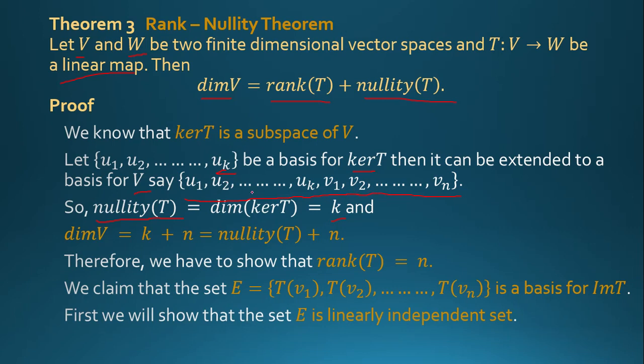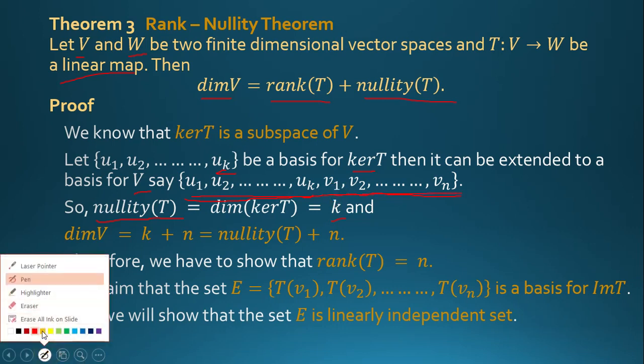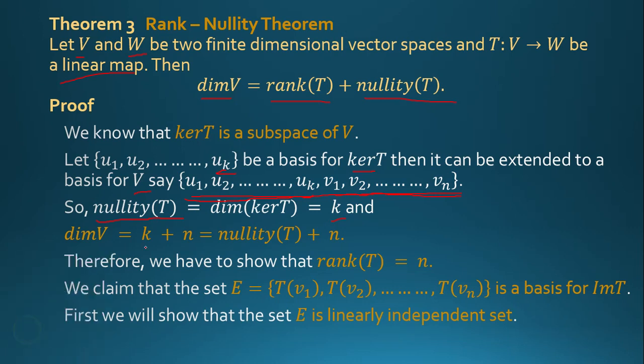So the dimension of V is equal to K plus N. Dimension of V is equal to K plus N, but K is equal to nullity of T.